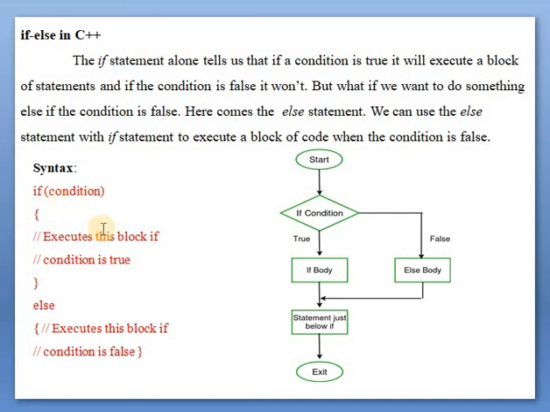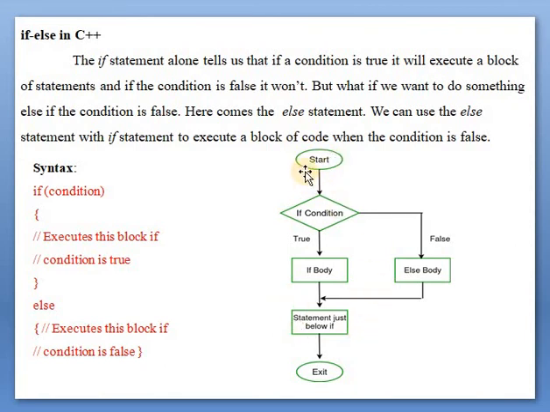In the else there is no condition. The condition is written after the if statement only. If the condition is true, it will execute the if block. If the condition is false, it executes the else block.